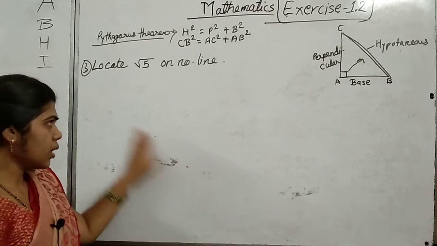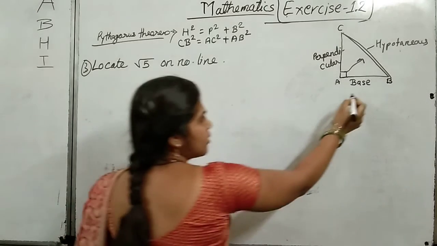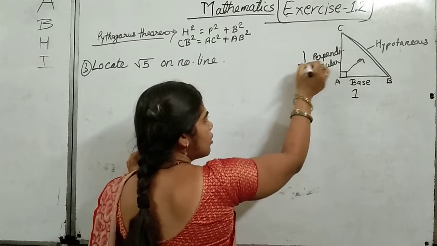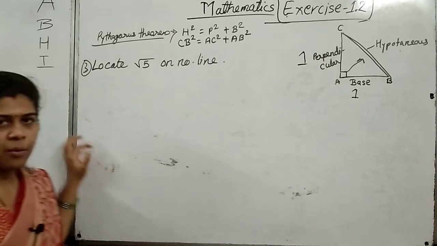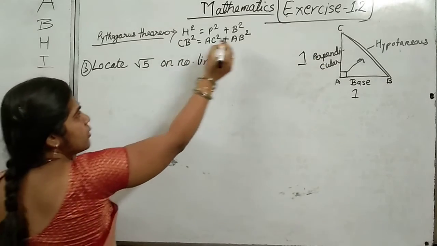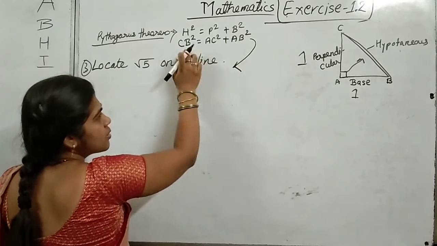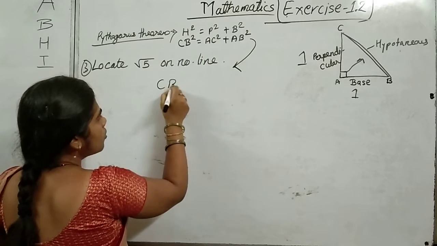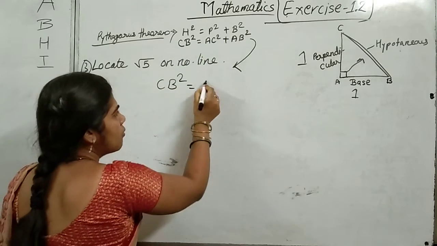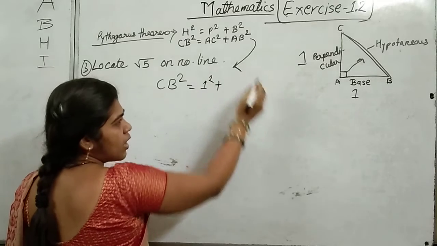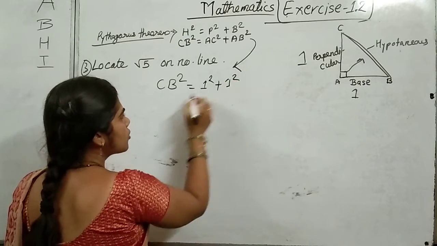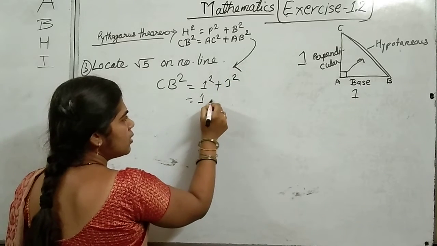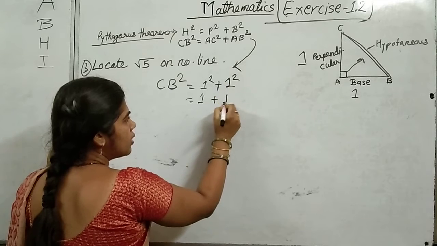Now here, if we take the base as 1 and the perpendicular as 1, then what is the hypotenuse? Let us solve here, putting the values. CB we don't know, AC is 1, AB is 1. So 1 into 1 is 1, 1 into 1 is 1.